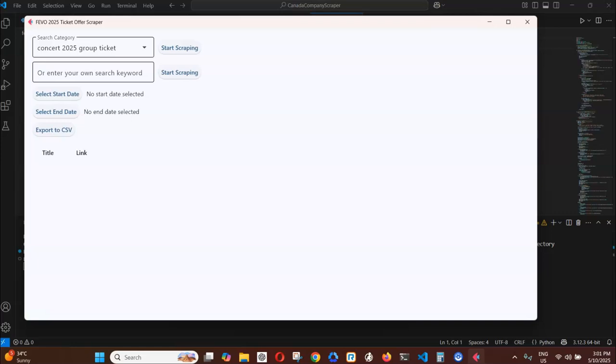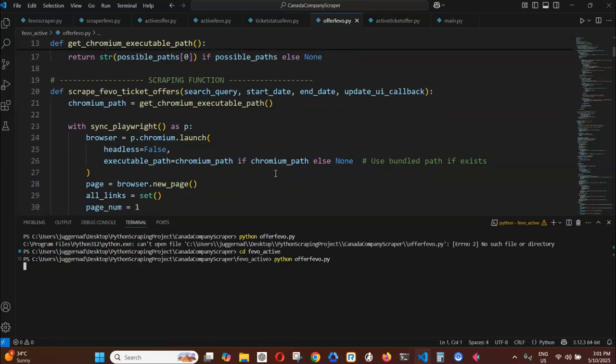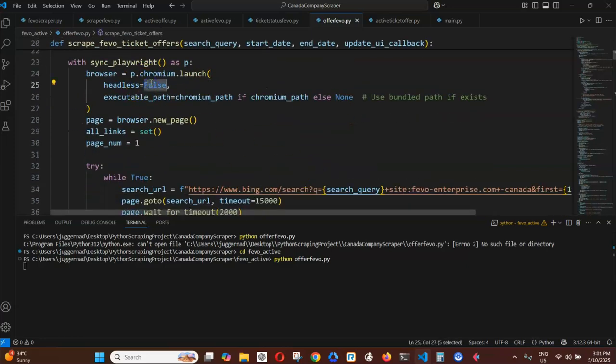Okay, let's run the real example. I'll search for NBA 2025 group tickets and pick a date range. When I click on start scraping, the app opens Bing in the background and starts filtering through the results. But I didn't hide the browser because, as you can see here, headless browser is currently false, because I want to see the actual outcome, or what's being scraped by the browser, right?